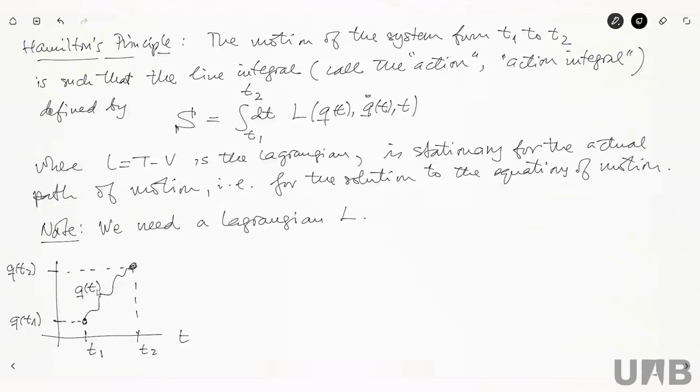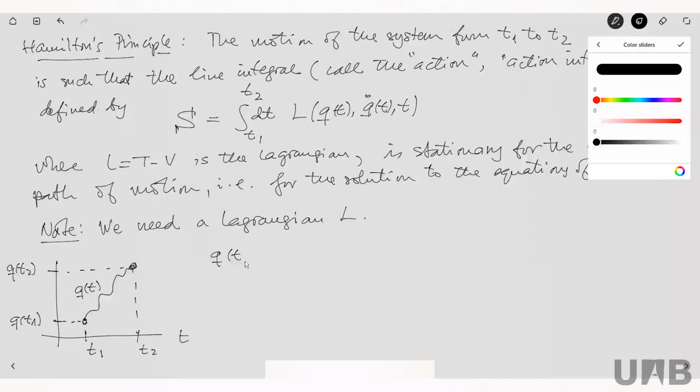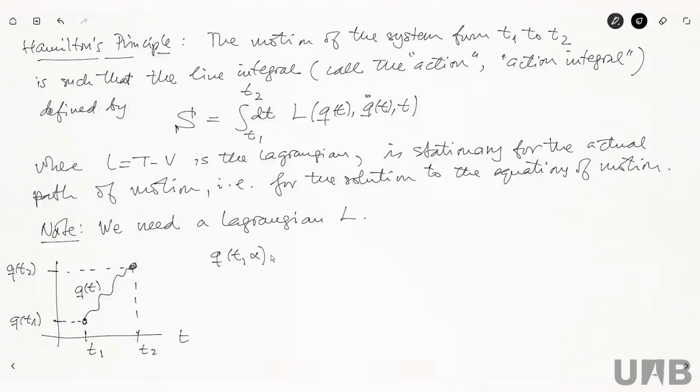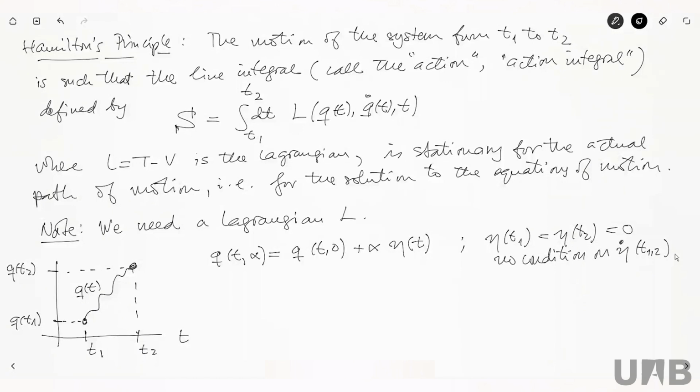Okay? So, of course, what we're going to do, we're going to take q of t and vary it exactly as we did before in the calculus of variations, right? So we're going to take a q of t varied by a certain parameter alpha, which is going to be q of t, 0, plus alpha times eta of t. Sorry, not x. t. Now it is t. With the boundary conditions that eta of t1 equals eta of t2 equals 0, and no condition on the derivatives at t1 or t2.